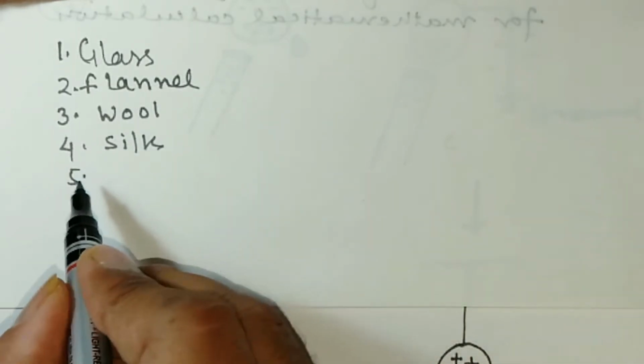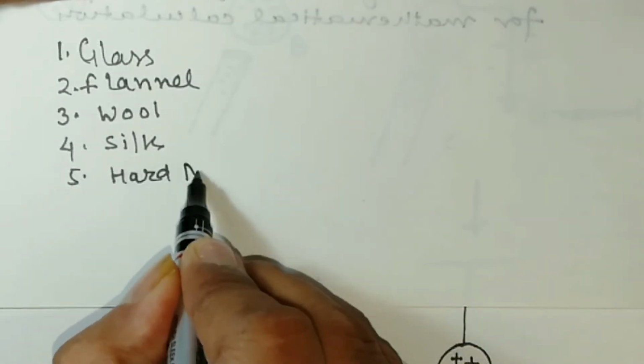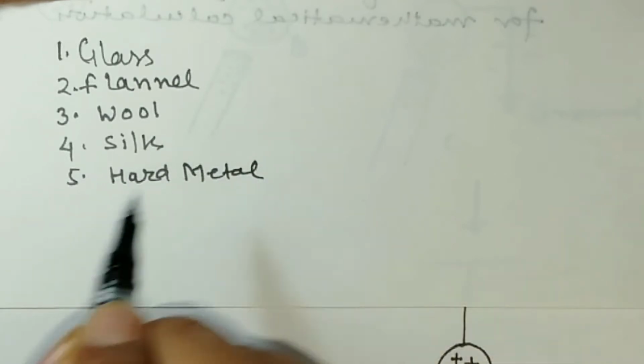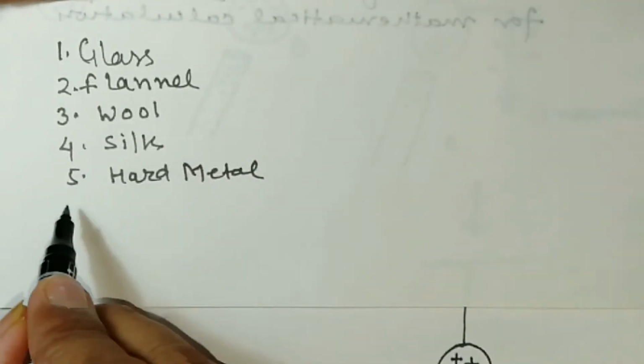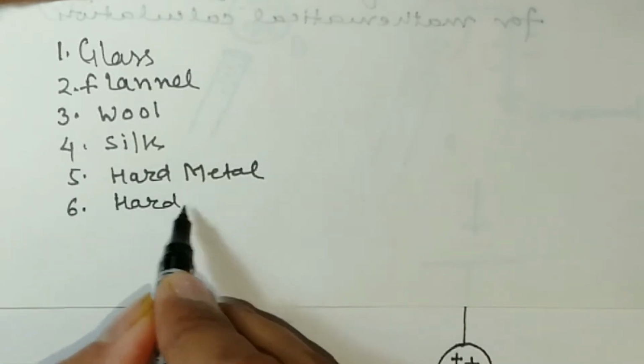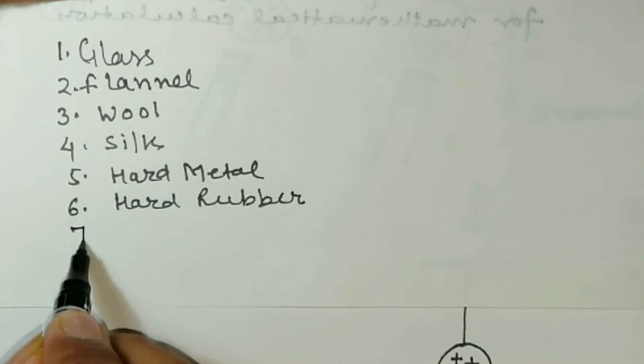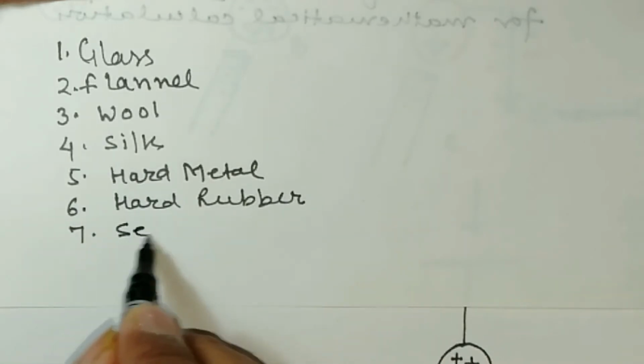Fifth, hard metal. Sixth, hard rubber. Seventh is sealing wax.